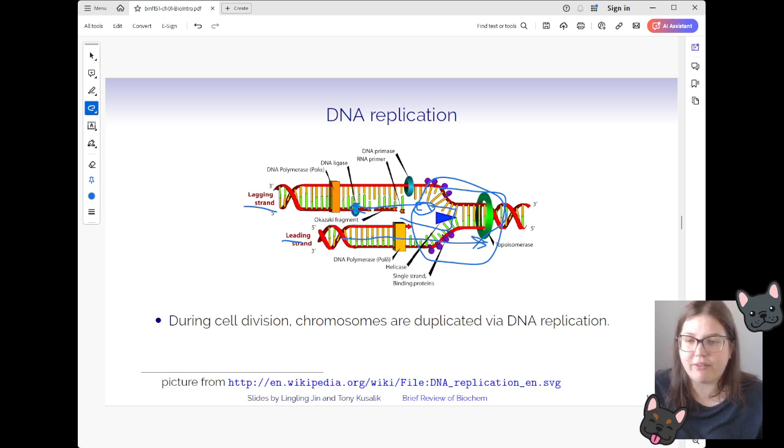I'll try to find a video. There used to be a really excellent video demonstrating what this could look like in the cell. It shows how the polymerase goes, and how the strands break and then come back together at the end of the bubble and build up these new DNA fragments, etc., etc.